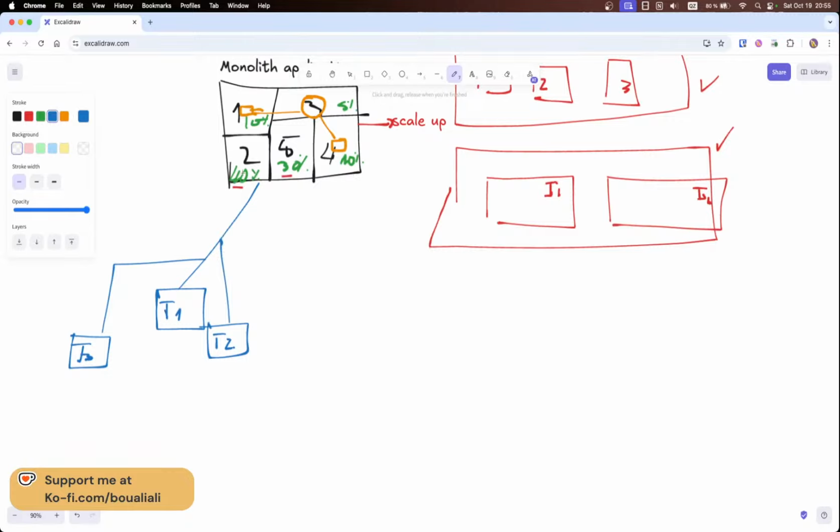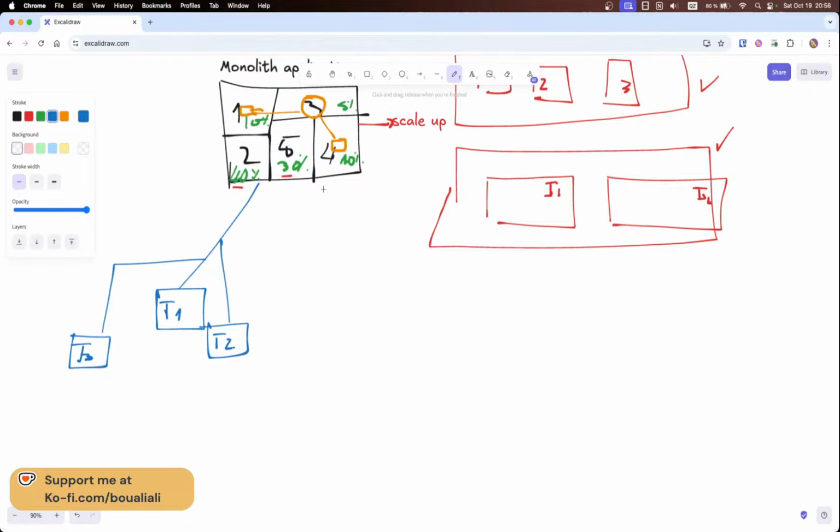The second one, as we mentioned here, is that we know module 2 receives a lot of requests compared to the rest, and also module number 5. So we just need to scale up the second module and module 5. We only need to scale up 2 modules to ensure the application works perfectly fine and we don't lose resources. We also don't need to buy extra resources, extra virtual machines, to run the whole application, because we only scale up 2 modules, or 3 of them, depending on the size of the application.